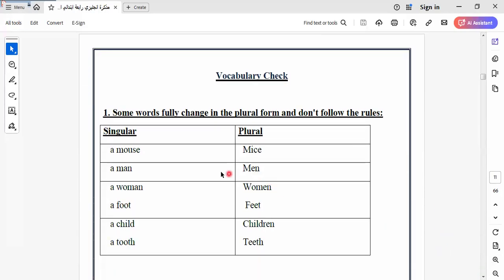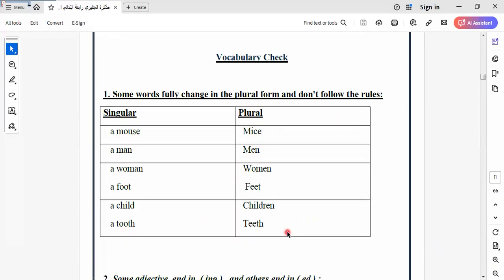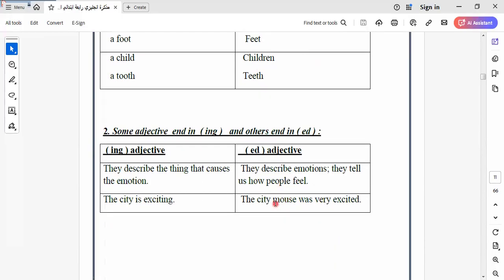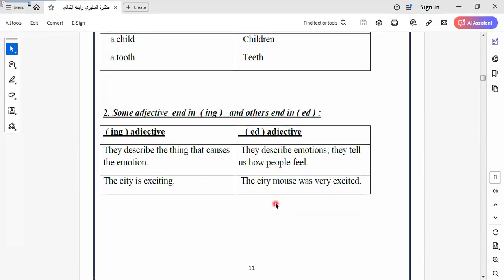In this part we also know the plural and singular, and as we have irregular verbs, we also have irregular nouns in plural, like mouse, mice, man, men, woman, women, foot, feet, child, children, and so on. Here we talk about the ing form adjective and the ed form adjective.